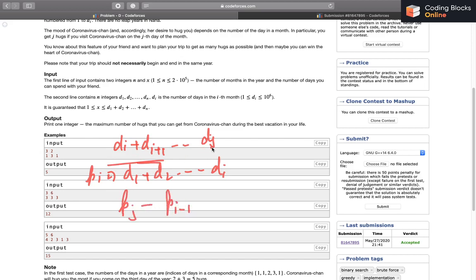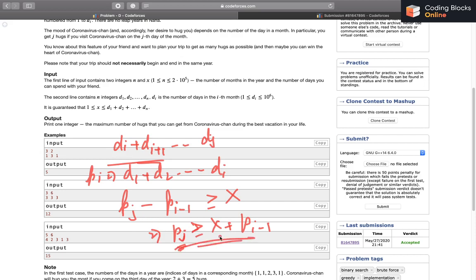I hope you understand this, because p of j tells me the sum till j, and if I subtract the sum till I minus 1, I'll have this sum. So I want pj minus p of I minus 1 to be greater than or equal to x. It means I want pj to be greater than or equal to x plus p of I minus 1. So using binary search, using the lower bound function of C++, I'll be able to get the smallest possible j that satisfies this condition.